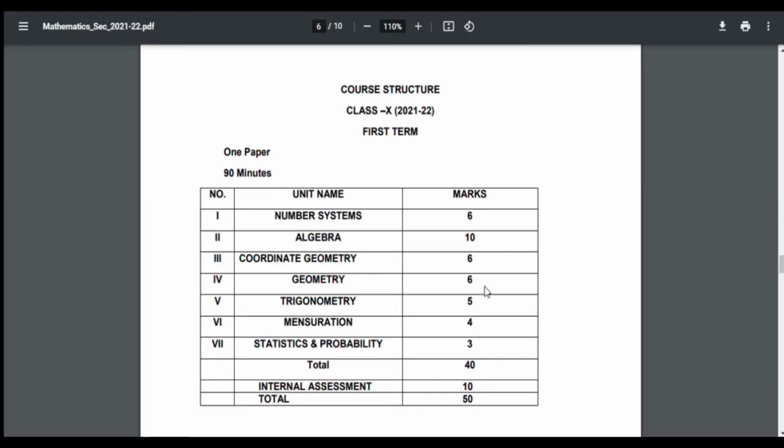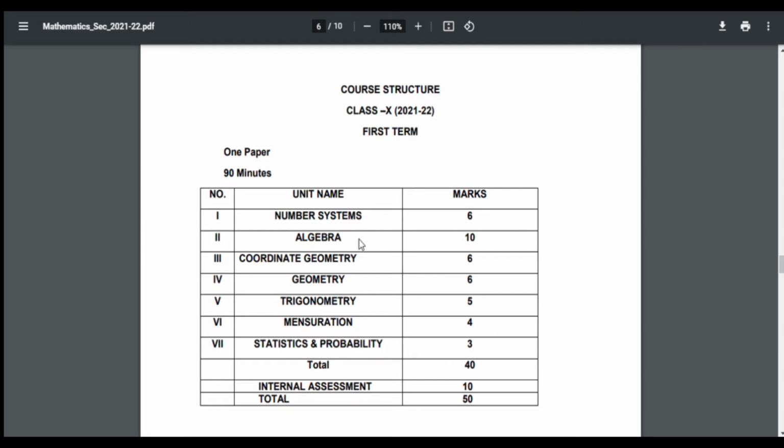Okay, let's get started. First, they have given a table. Here we are going to discuss the units, the chapters included in each unit, and the marks. Total marks is 50, internal assessment is 10 marks, and this MCQ exam is 40 marks. The first unit is number system. Here we are discussing only the chapters included for the first term examination. Unit 1 number system, chapter 1 real numbers, total 6 marks.